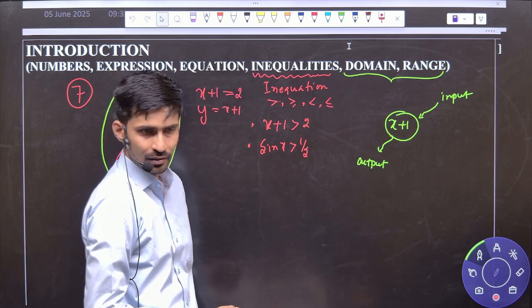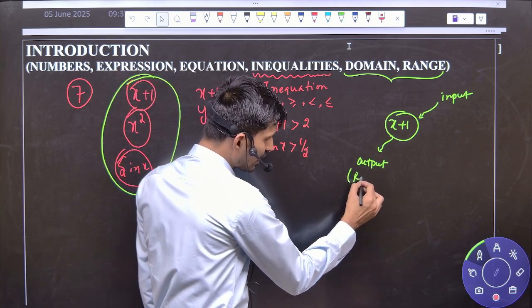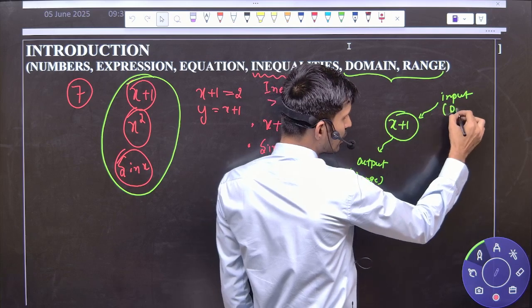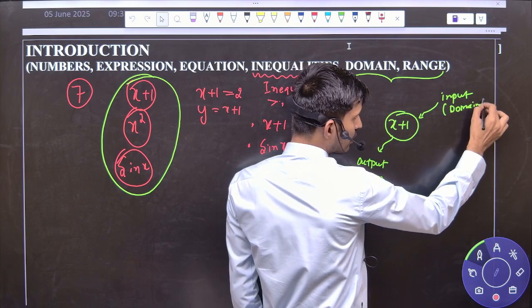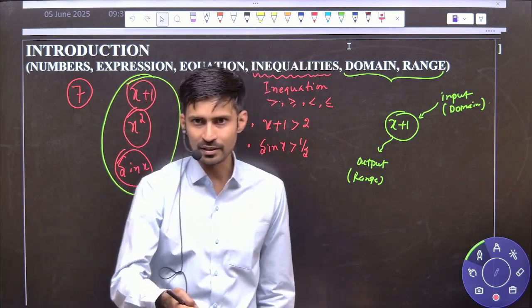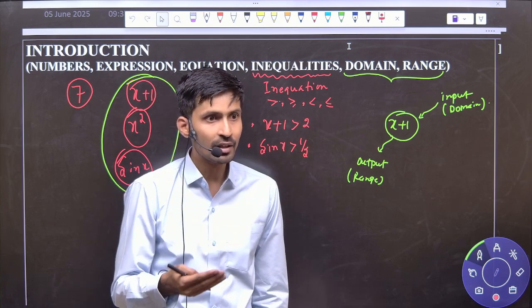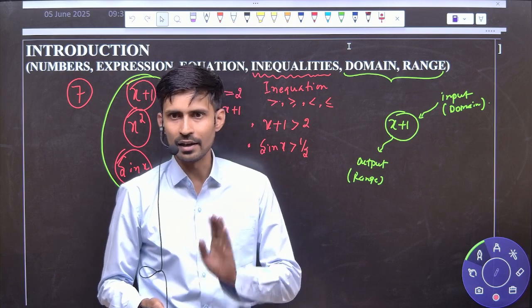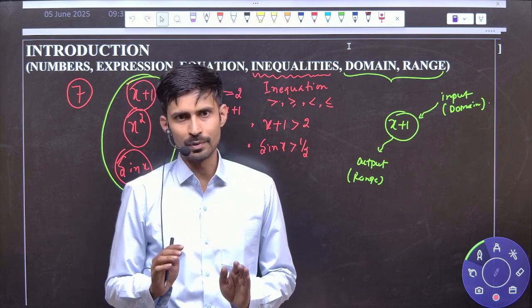So this output is known as range and that input is known as domain. The input we give to an expression is known as domain, and whatever output it gives becomes range. This is what you have to always remember.